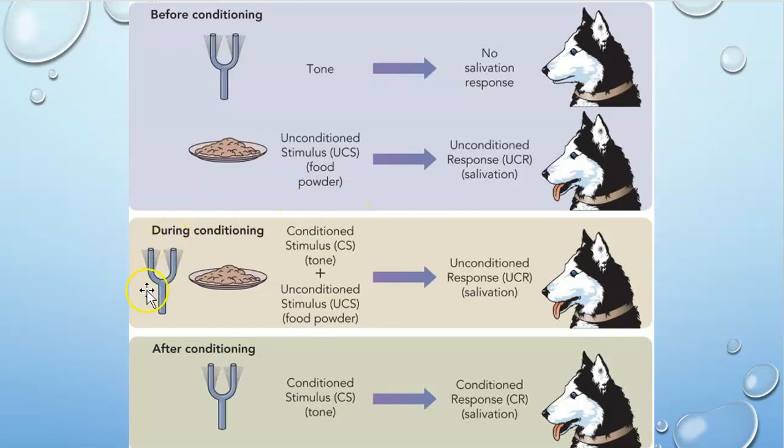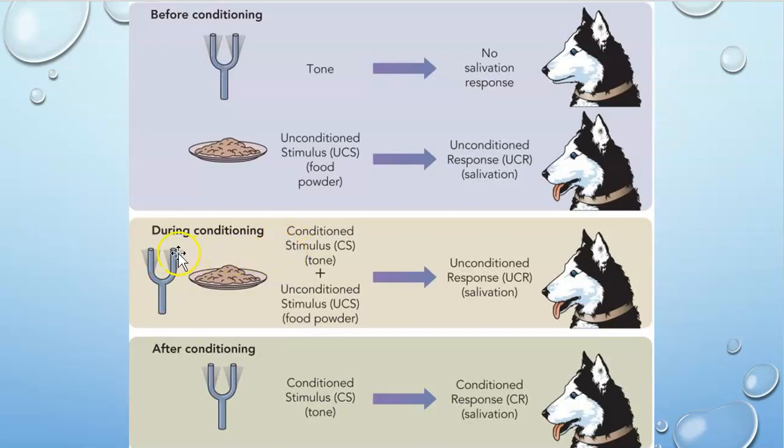Now, during conditioning, this is during the training period, he would play the tone, hitting that tuning fork at the same time as he presented the food to the dog. When he did that, the dog would still salivate. The tuning fork is what we call a conditioned stimulus.